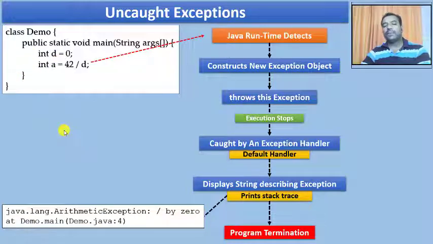This is what happens when I have an exception which you are not going to handle in your program, and this is what the default handler will do. It manages the stack trace, and this is the content of the stack trace which will be printed to the stack as well as on your console screen.